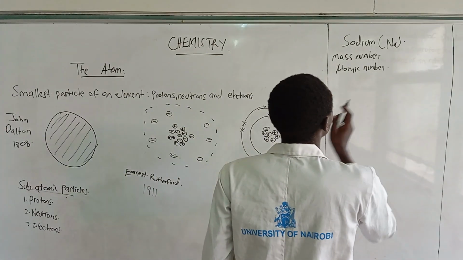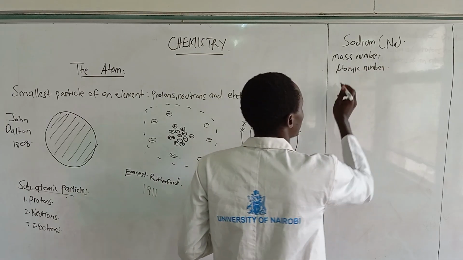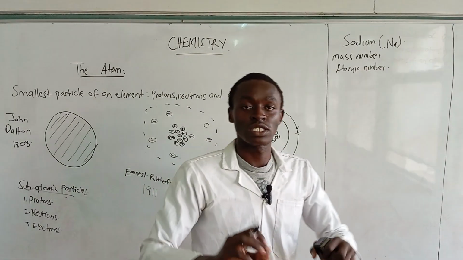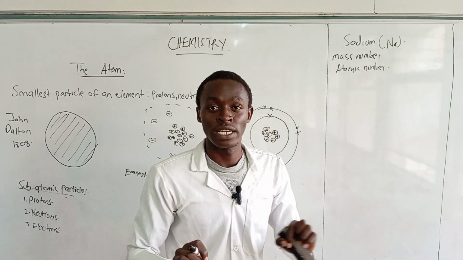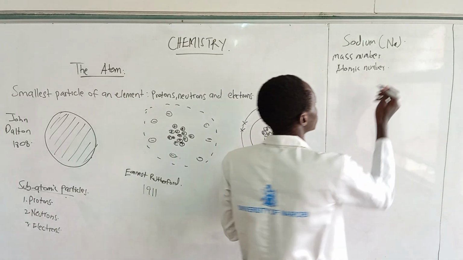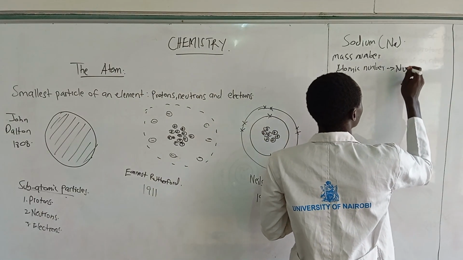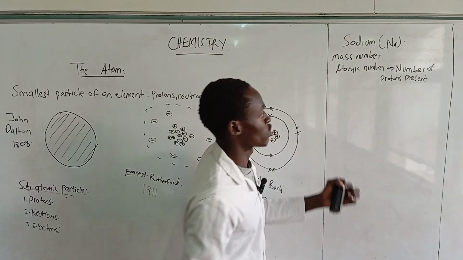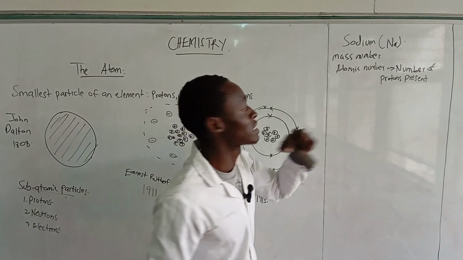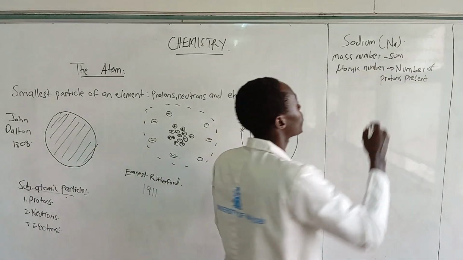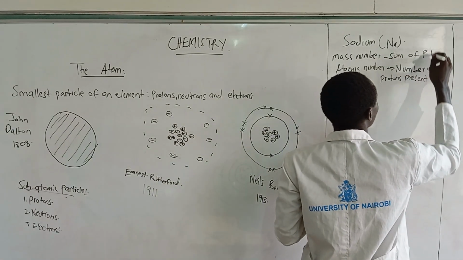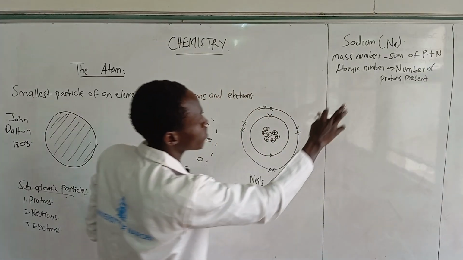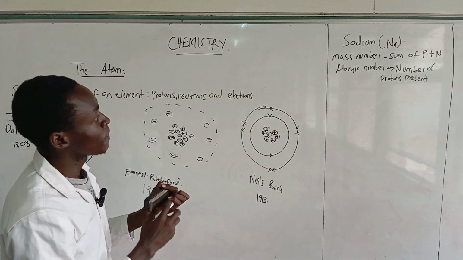Now, when we're speaking about the mass number and the atomic number, let's give you the atomic number. The atomic number refers to the number of protons that are present in the nucleus of an atom. But now we are referring to the mass number. This is the sum of protons and the neutrons. The sum of the protons and the neutrons is what gives you the mass number.